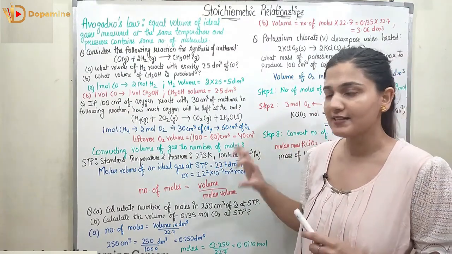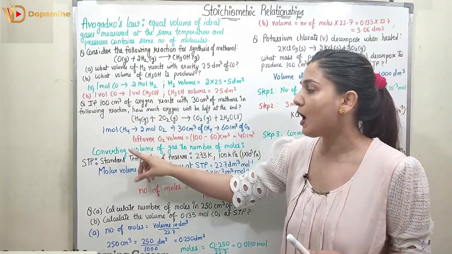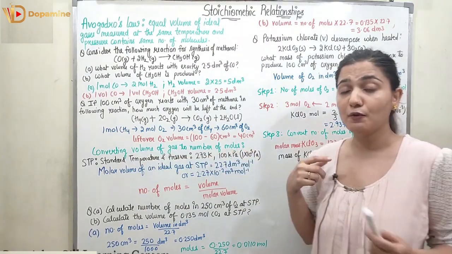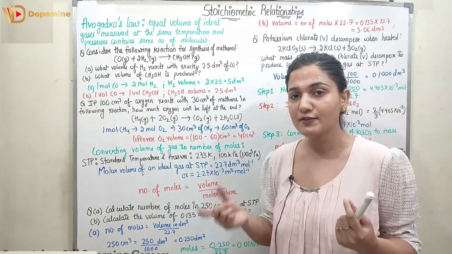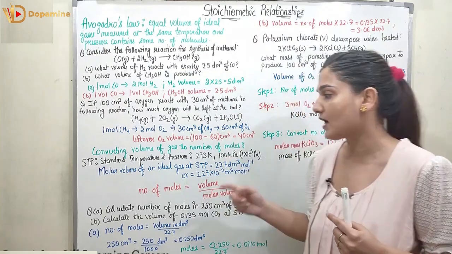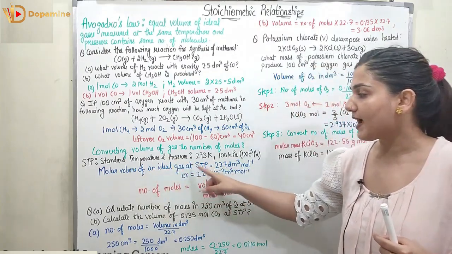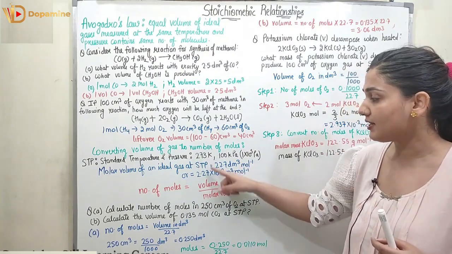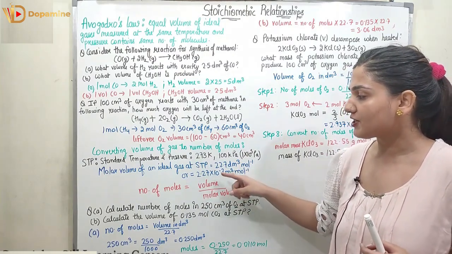Now coming to the next part, we will understand how we can convert the volume of a gas to the number of moles. If you are given the volume of a gas, you can find out how many moles there are. The molar volume of an ideal gas is calculated at standard temperature and pressure. What is the standard temperature and pressure condition?